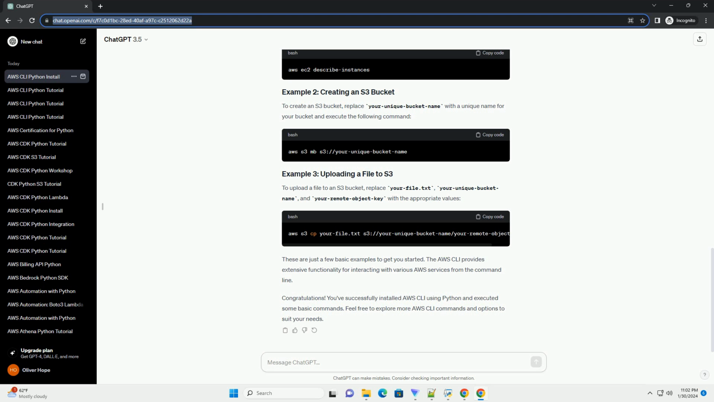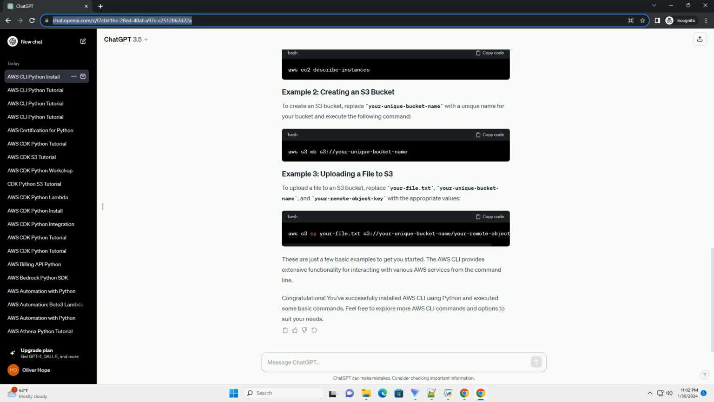Amazon Web Services, AWS, Command Line Interface, CLI, is a powerful tool that allows you to interact with AWS services from the command line. In this tutorial, we'll guide you through the process of installing AWS CLI using Python and provide some basic usage examples. Before you begin, make sure you have the following. The recommended way to install AWS CLI is by using the AWS CLI package, which can be installed using pip.